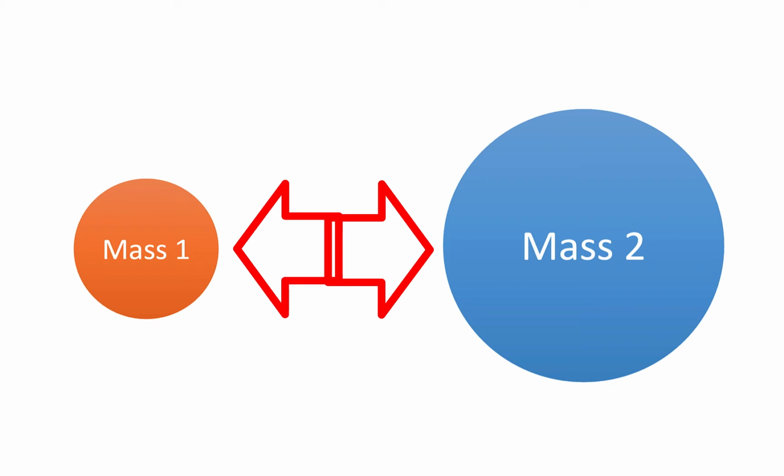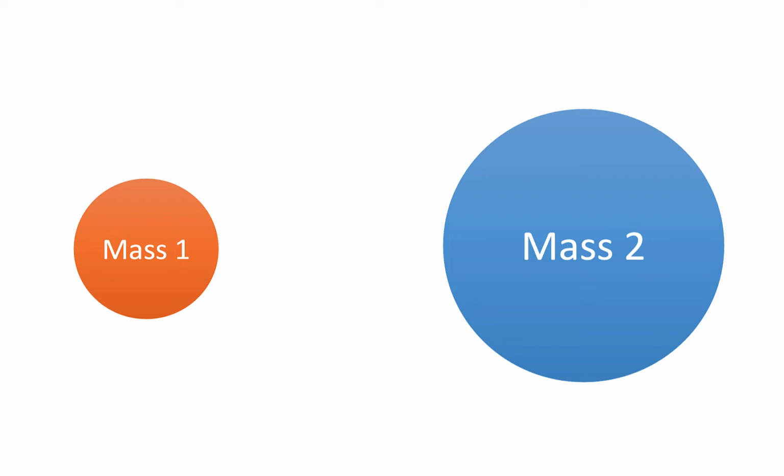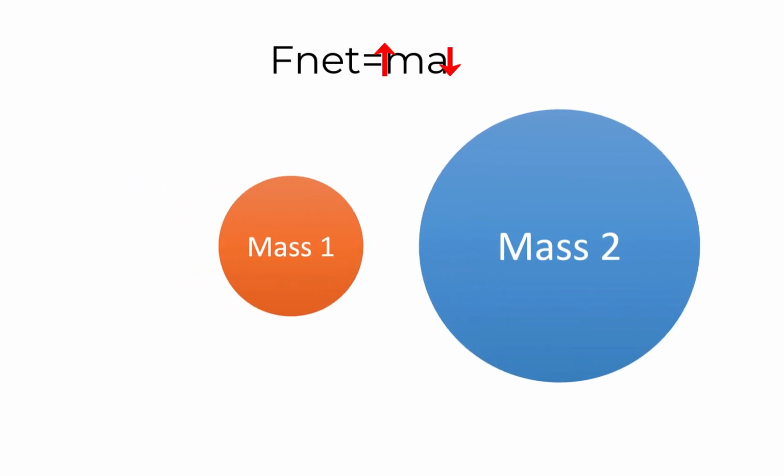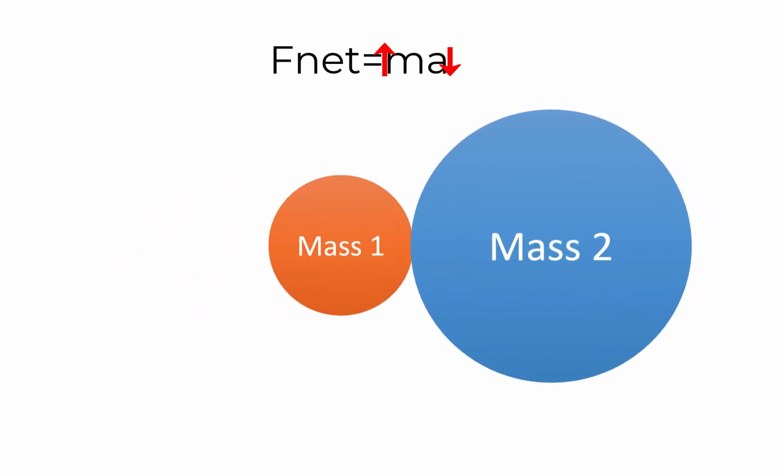This is based on Newton's third law, that states that for every force, there is an equal but opposite reactive force. Newton's second law describes the relationship between forces, mass, and acceleration as F net equals ma. Therefore, the larger mass on the right accelerates less than the smaller mass on the left.